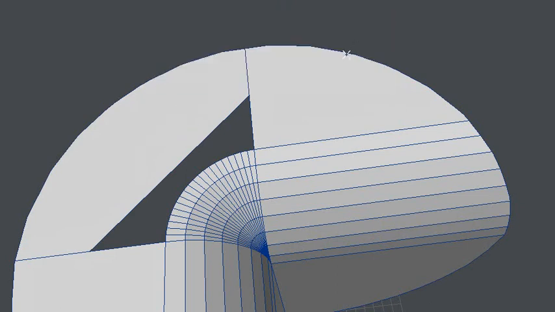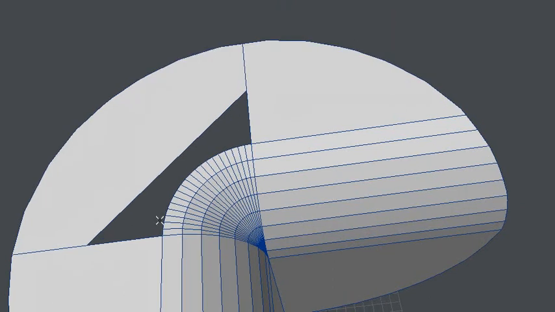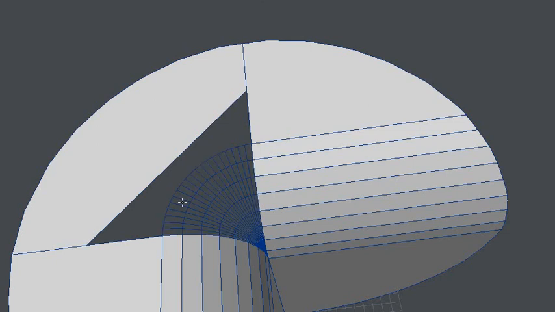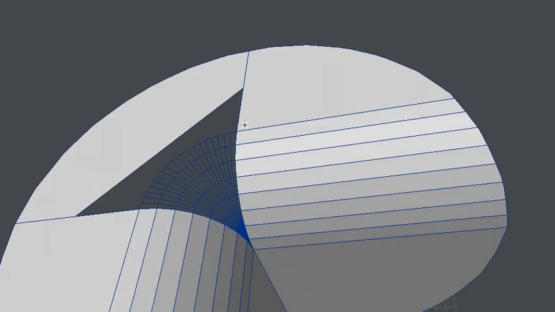Let's see if I can merge now. 26 points eliminated. And maybe I can loop. Nope. So I'll have to do that manually. Oh, Shift U, by the way, to eliminate polygons that I didn't need. Kind of forgot about that.